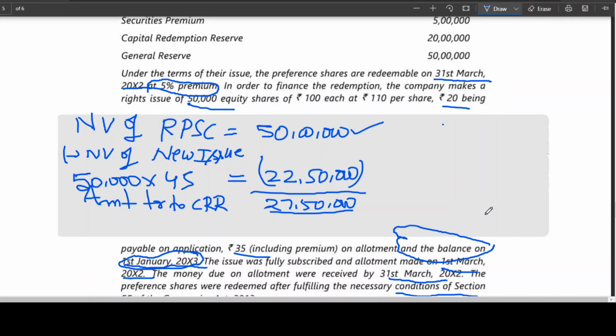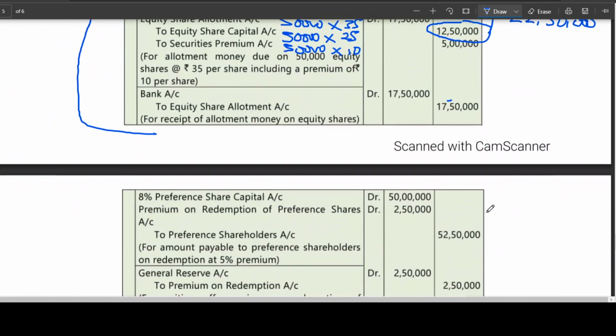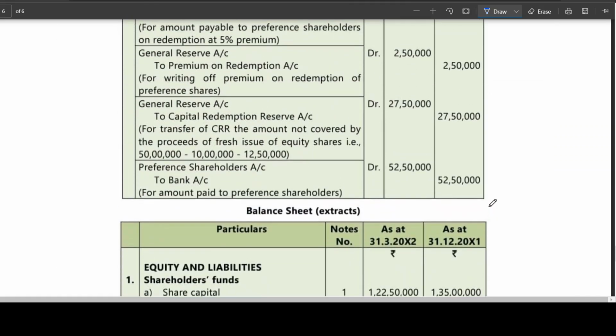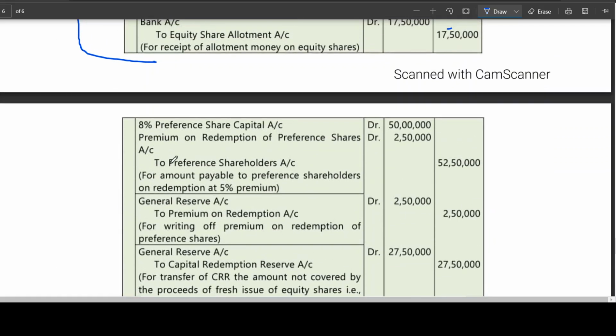So what is the premium here? 5% premium means, you can see the entry, premium on preference shares 50,000 into 5 rupees, 2 lakhs 50,000, to preference shareholders.